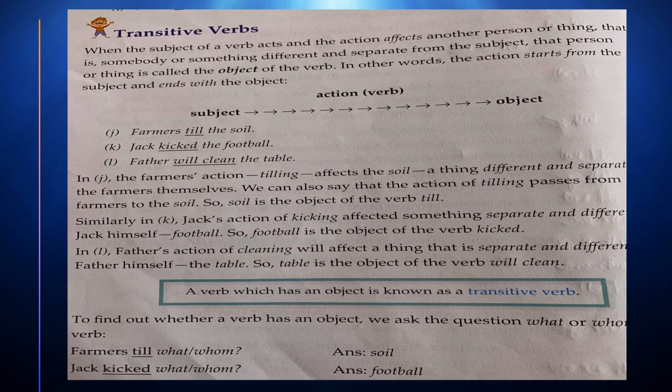Now come to the examples. Farmers till the soil. Now who is our subject? Our subject is farmers. This is the first one. What is our object? Object means the effect is going to that person or that thing. So in this sentence, the effect is going to the soil. What are the farmers doing? Till.